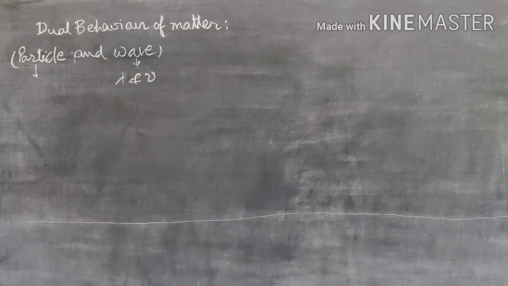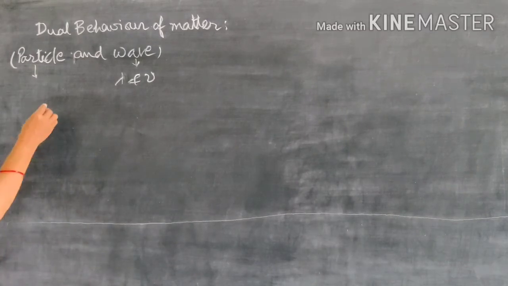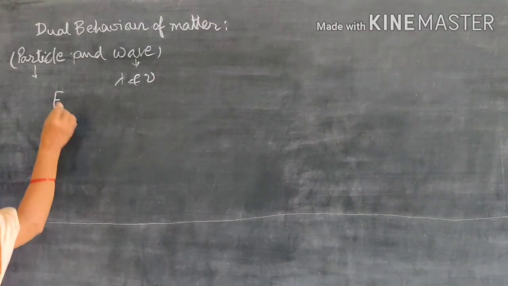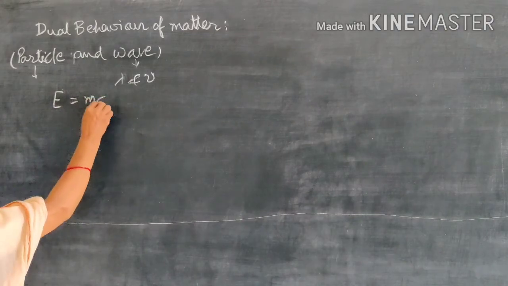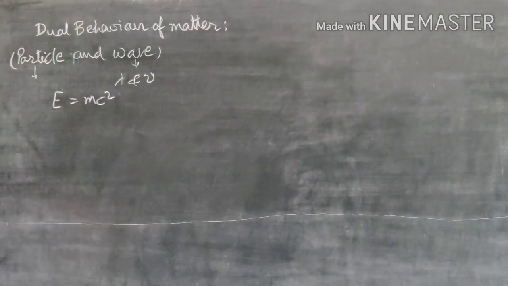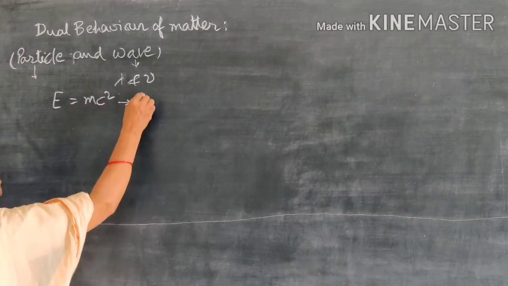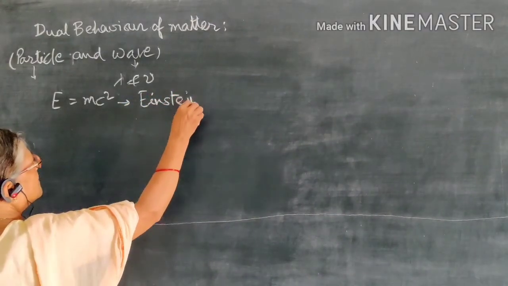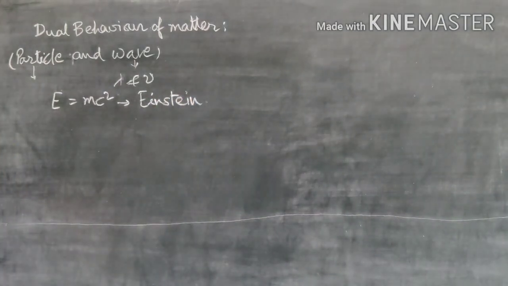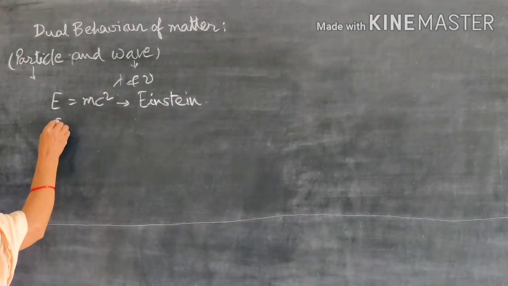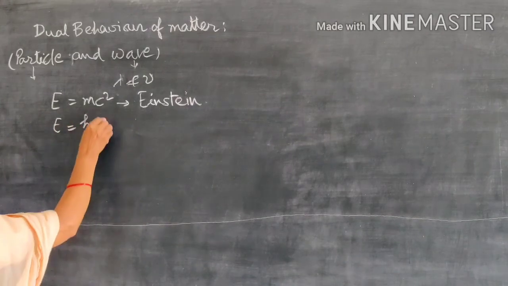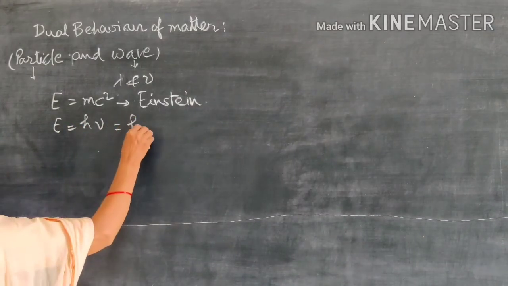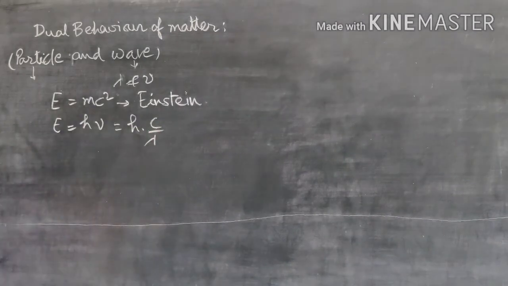Light also has dual behavior, that is, it behaves like a particle as well as a wave. So now there are two theories. One is represented by E is equal to mc square, the theory given by Einstein, that is the classical theory. And then E is equal to h nu, or we can write h into c upon lambda.